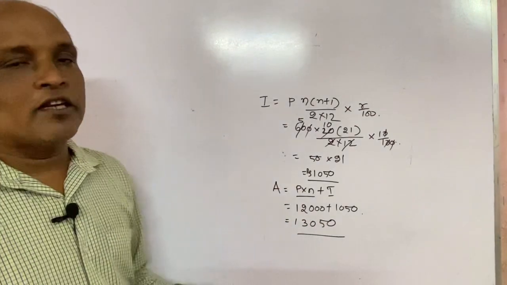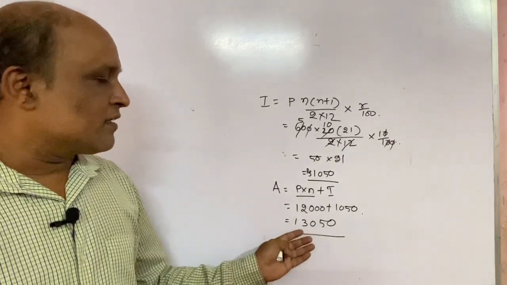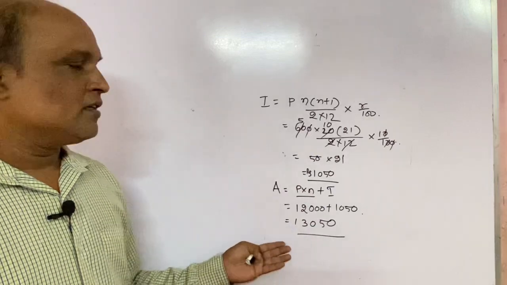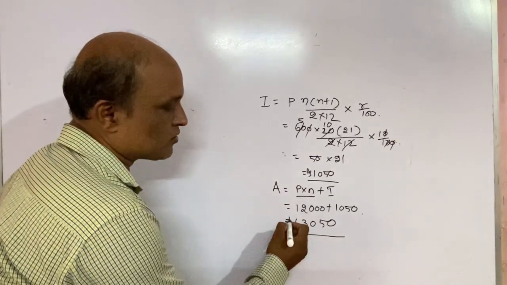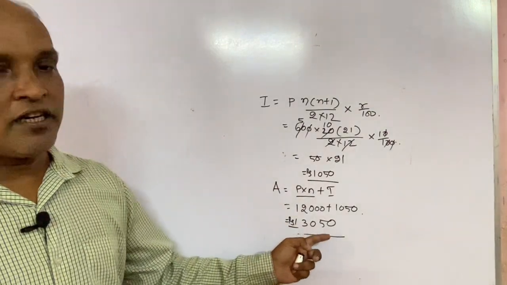So when you go to the bank and ask how much you have, they will give you 13,050, right? Clear? And you have to write rupees also, whether you use the new symbol or the old symbol, you have to write rupees 13,050.